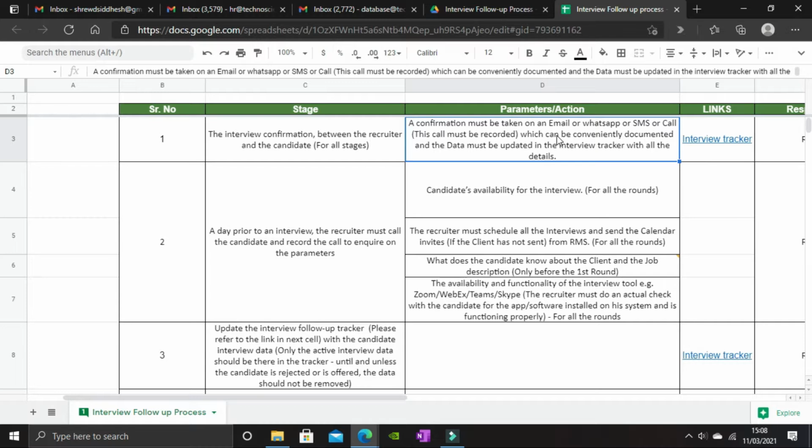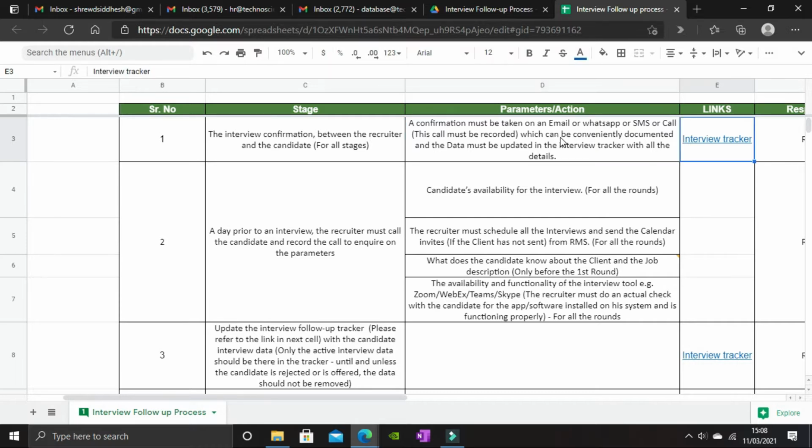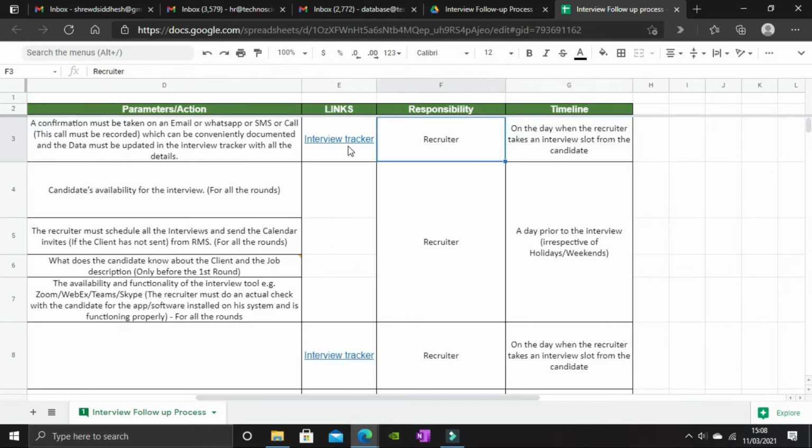Now, the purpose behind this is to safeguard the recruiter and the firm against any unfortunate or untimely interview dropouts. We have mentioned the links as well here. For example, if you click on this link, it will take you to the interview tracker. We'll come to that part later. The responsibility for this activity is that of a recruiter. Timeline: the confirmation must be taken when a recruiter takes the interview slot from the candidate.